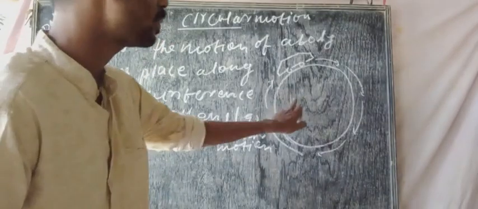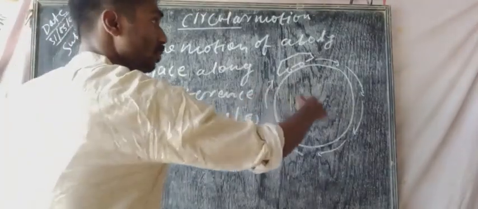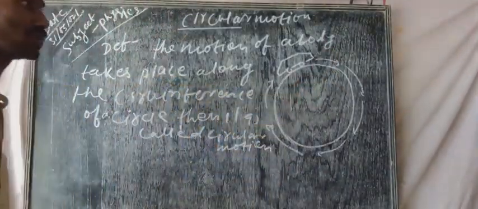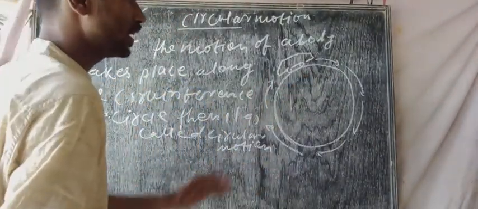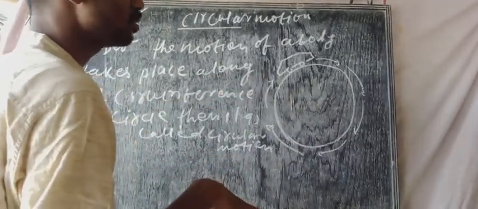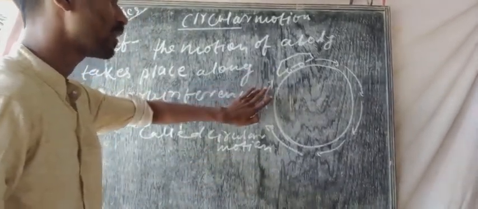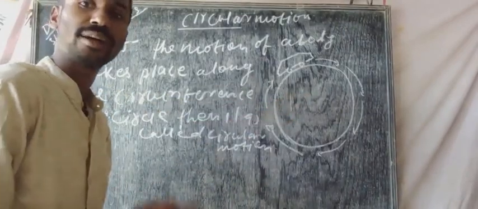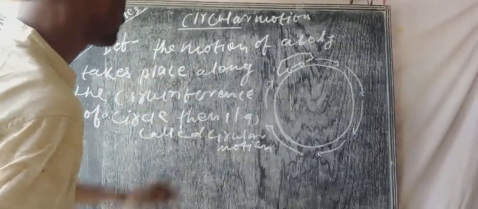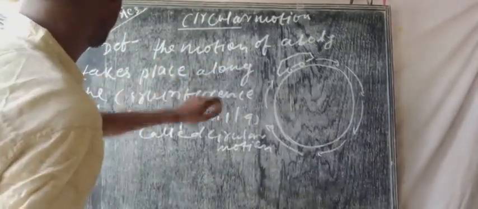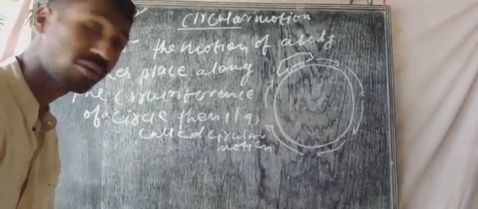जब कोई ऑब्जेक्ट या बॉडी किसी सर्कुलर पाथ पे मूव करती है, तब उसके मोशन को कहा जाएगा सर्कुलर मोशन. That means the motion is defined on the basis of path. When a body is moving in a straight line path, that means straight line motion. When a body is moving in a circular path, that means circular motion. So basically motion is defined on the basis of path. If circular path, circular motion; straight line path, straight line motion. So circular motion is the motion of a body along the circumference of a circle.